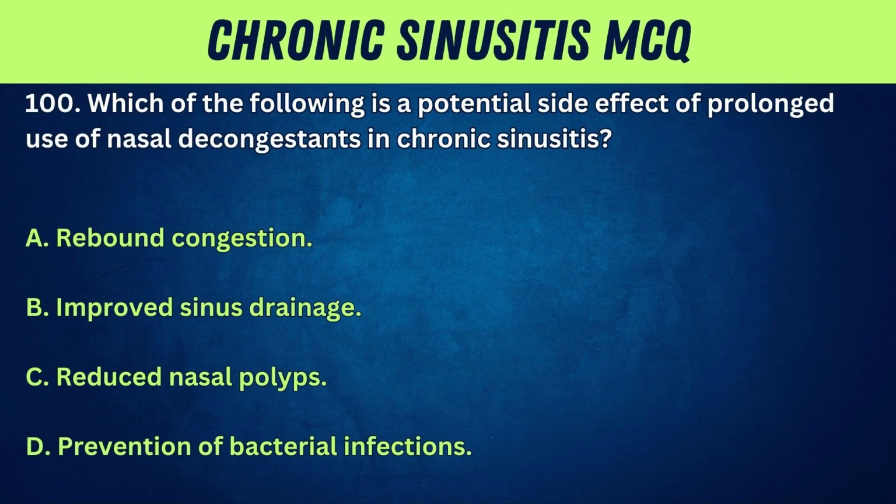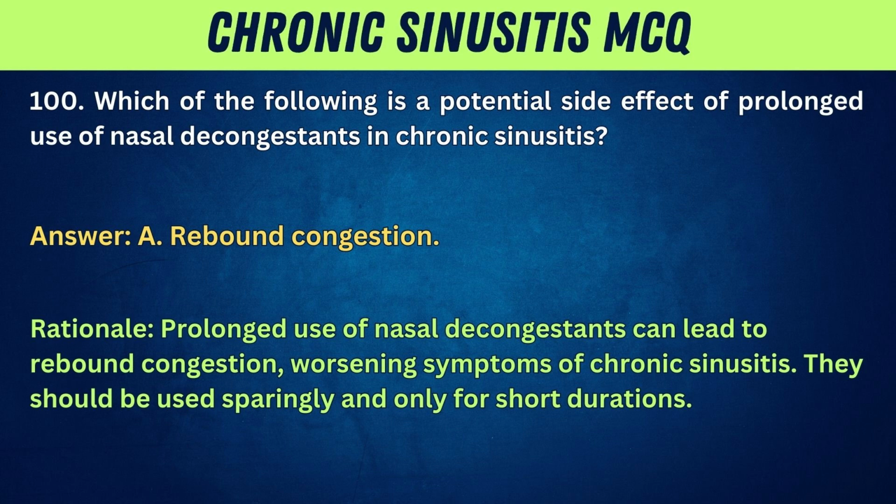100. Which of the following is a potential side effect of prolonged use of nasal decongestants in chronic sinusitis? A. Rebound congestion. B. Improved sinus drainage. C. Reduced nasal polyps. D. Prevention of bacterial infections. Answer: A. Rebound congestion. Rationale: prolonged use of nasal decongestants can lead to rebound congestion, worsening symptoms of chronic sinusitis. They should be used sparingly and only for short durations.